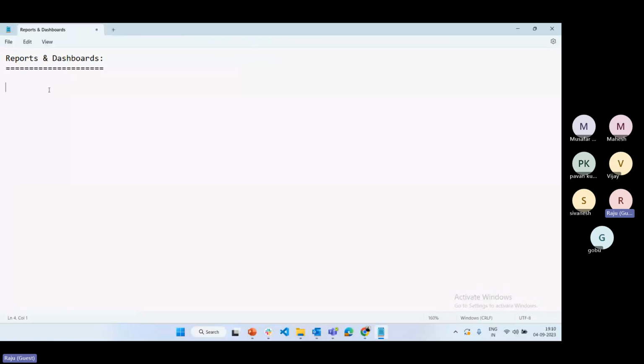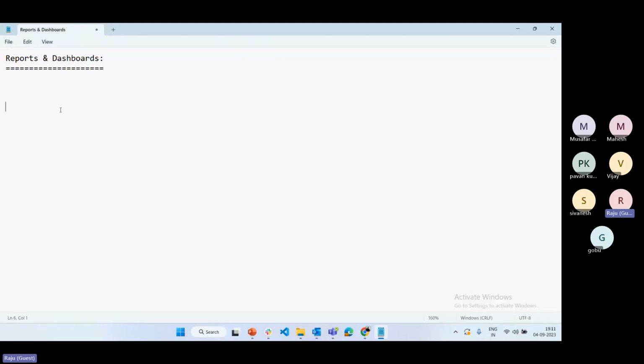How are we going to monitor the data on a single page? By using reports. Reports are simply displayed the same as Excel, in rows and columns. If you want to report in a graphical manner, like a bar chart or pie chart, then we can go with the dashboard. Practically, we'll see some examples for reports and dashboards so that you can understand clearly.